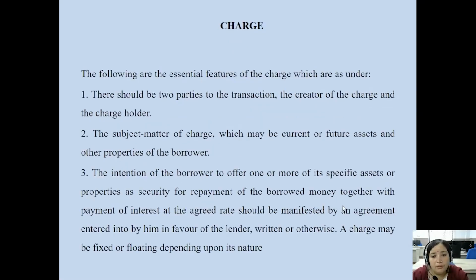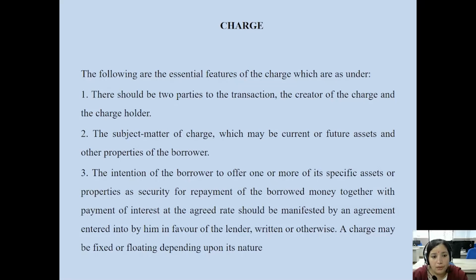There are certain special features of the charge created over the assets and properties of the company as per the Companies Act 2013. Number one is that there should be two parties to the transaction: the creator of the charge and the charge holder. These are the two parties involved in the transaction relating to a charge.